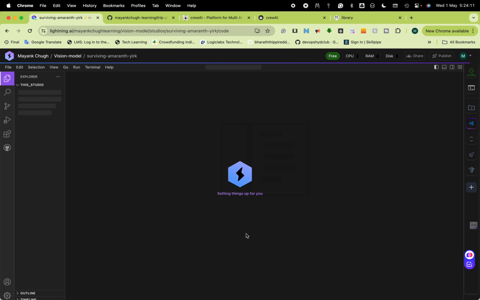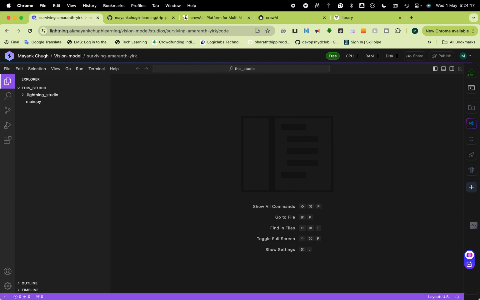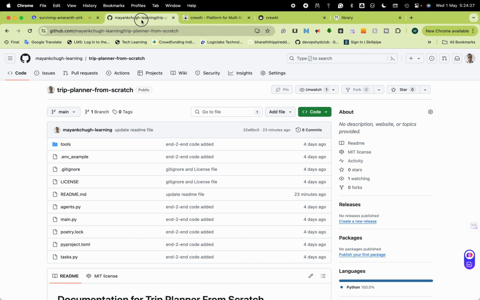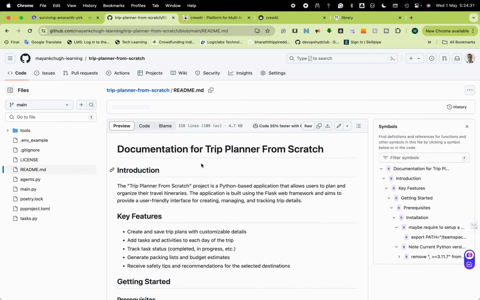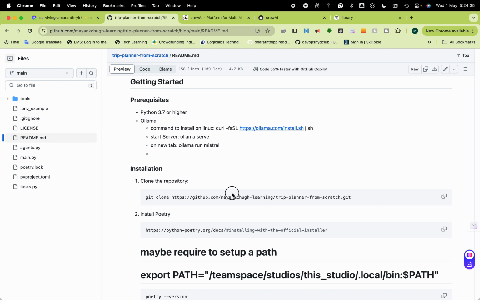I'll do that Ollama thing. The hierarchy will be a little bit changed, but I'll do that because otherwise it will be more chargeable. So here I'll open my terminal. The first thing I'll do is git clone. So you can go inside and clone my repository.